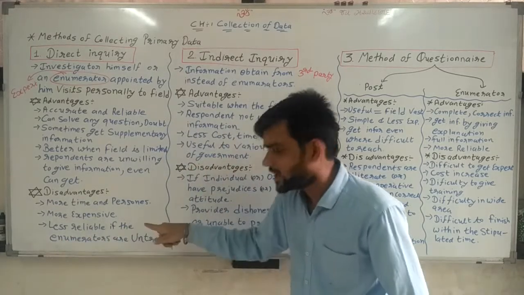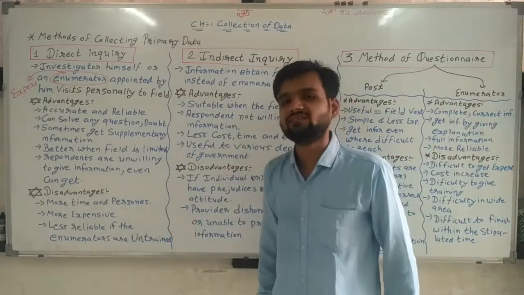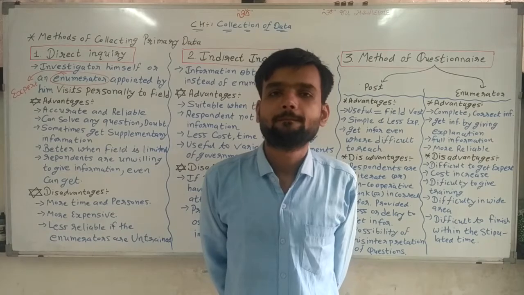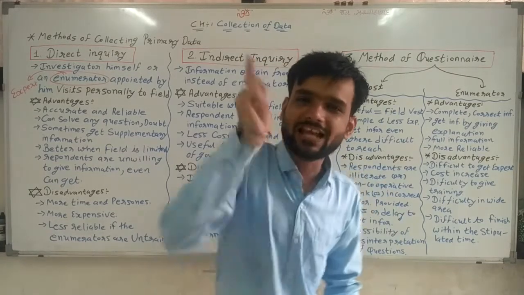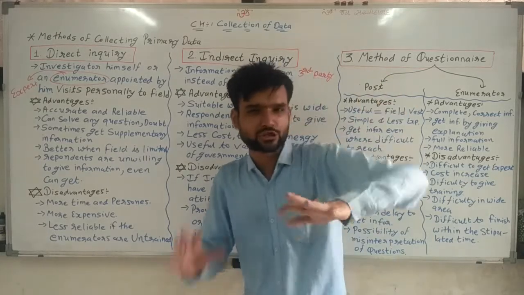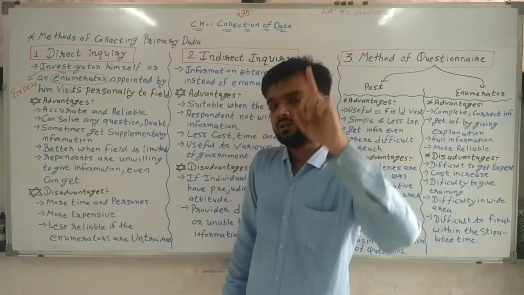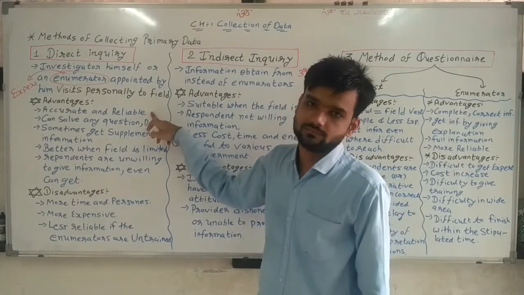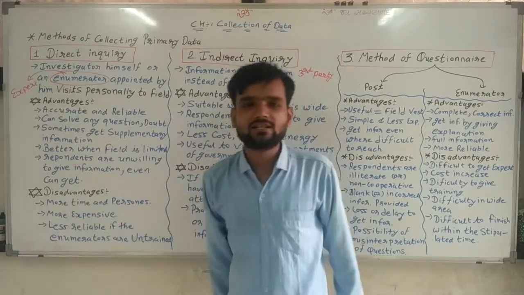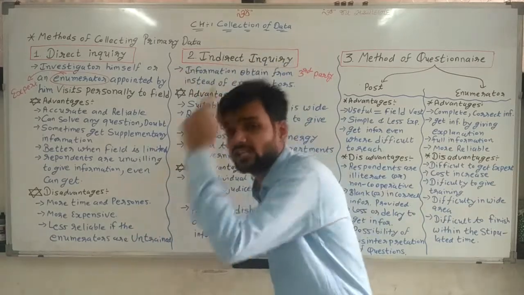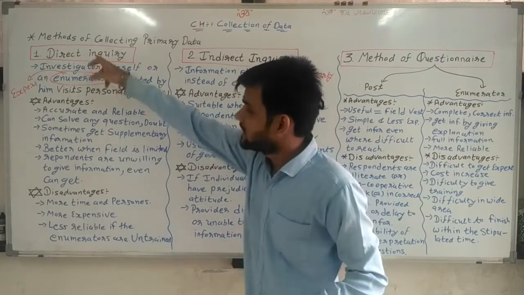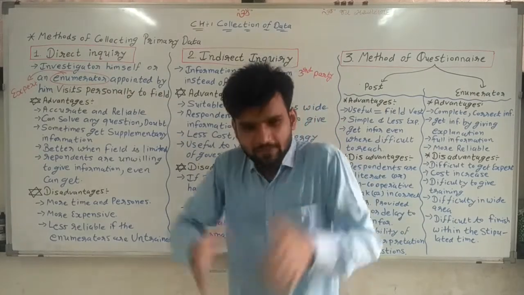Less reliable if the enumerators are untrained, if the expert is not proper. Then it is less reliable. So it is less reliable only and only because the enumerators are untrained. If all the enumerators are trained properly and genuinely working, then it is 100% reliable and accurate. So these are the advantages and limitations of direct inquiry, and this method is for what? Collection of data by direct inquiry is for primary data collection.